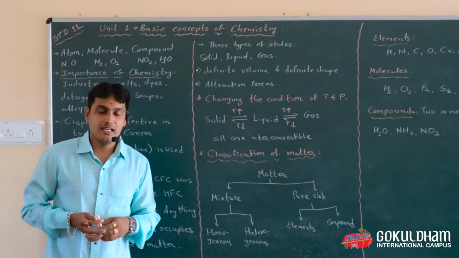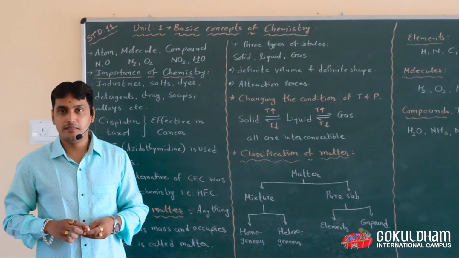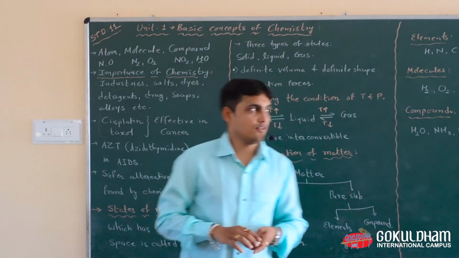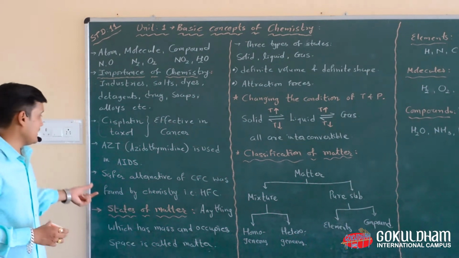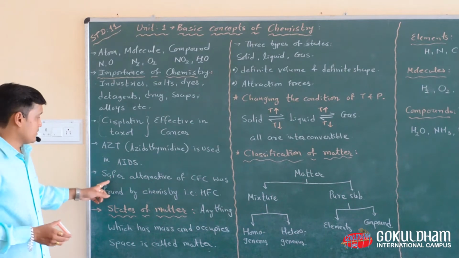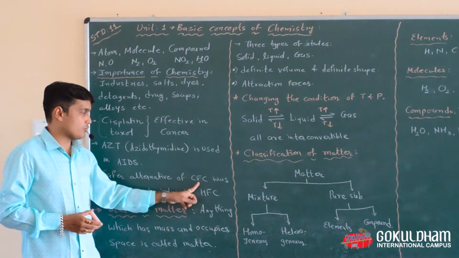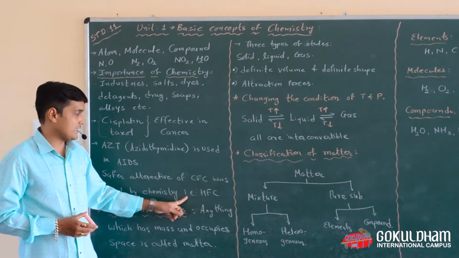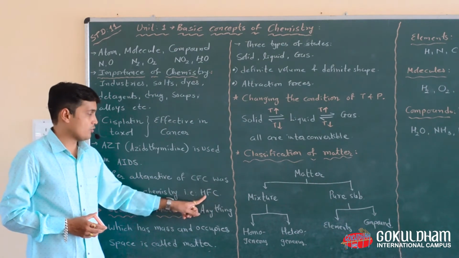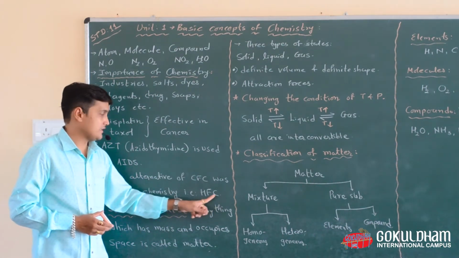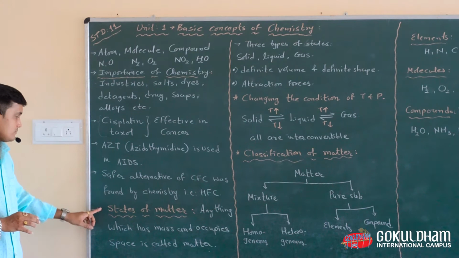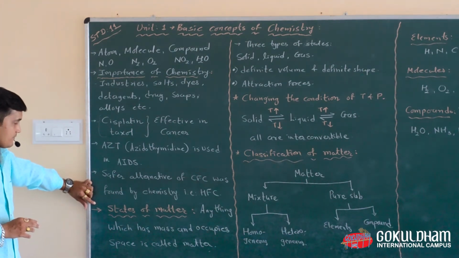So chemistry has a very eco-friendly branch. That branch is called green chemistry. Green chemistry finds eco-friendly materials to replace hazardous materials. A safer alternative to chlorofluorocarbon was found in chemistry, and CFC is replaced by HFC, that means hydrofluorocarbon. This is an eco-friendly, environmentally friendly gas.